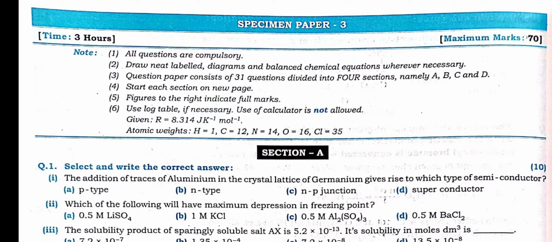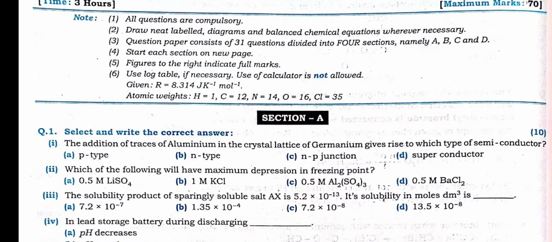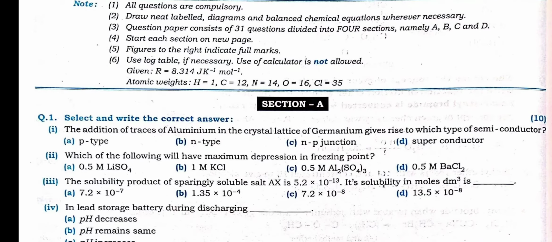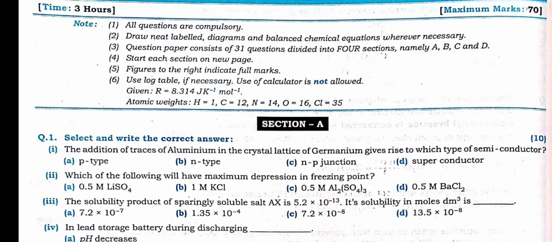Students, now this is the third model question paper which we are solving. Let's see the question patterns, how they can ask in the exam. You know very well that the questions are asked in the four sections, that is A, B, C, D, and certain constant values they will be giving you, and the atomic mass of the elements will be given.